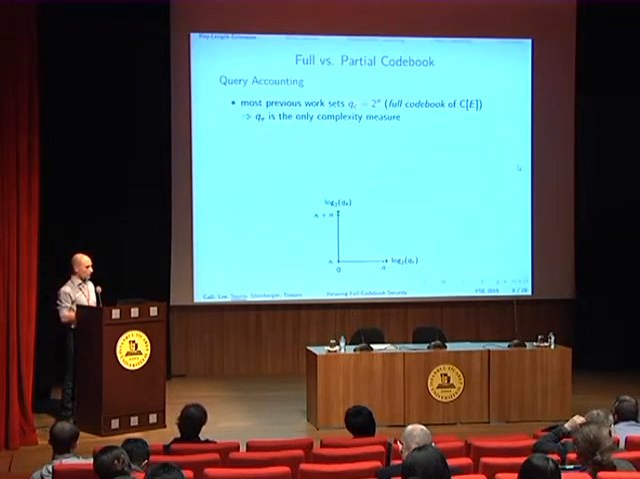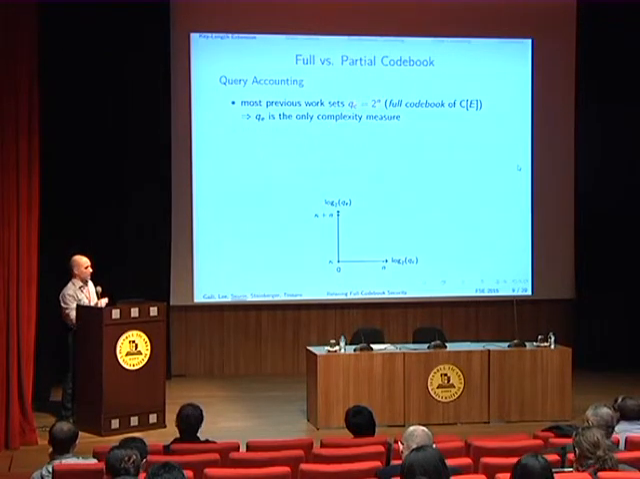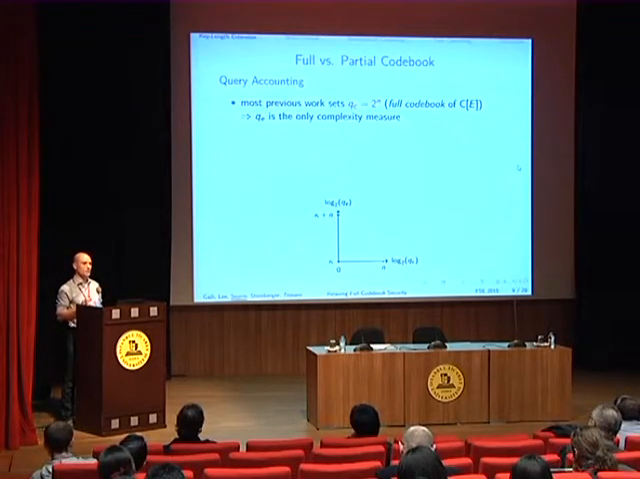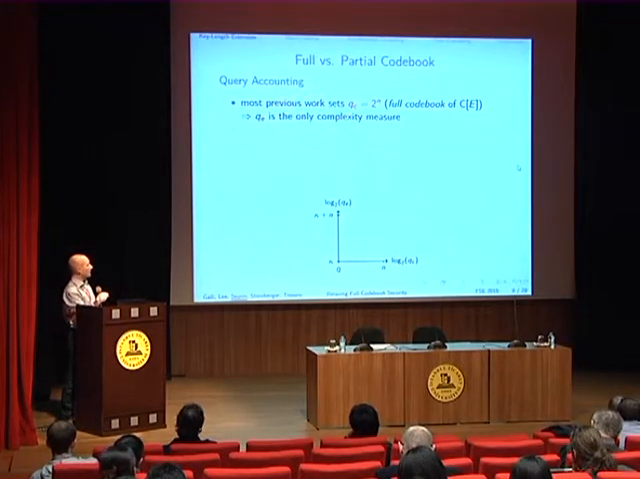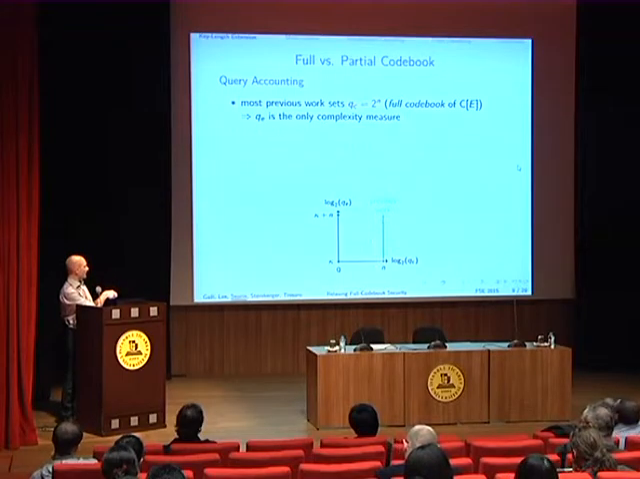So most previous work has been studying these key-length extension schemes in a very particular setting, which means when the number of construction queries is 2^n, which means that the adversary has the full codebook of the construction. Okay, so in this setting, QE, the number of ideal cipher queries, is the only complexity measure. So the previous work somehow studied only this line here.